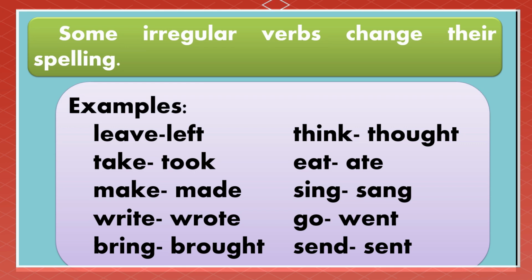For example, leave, left, take, took, make, made, write, wrote, bring, brought, think, thought, eat, ate, sing, sang, go, went, send, sent.